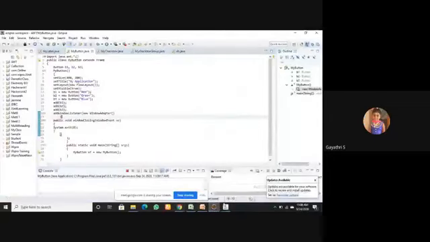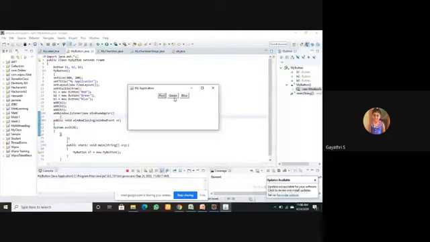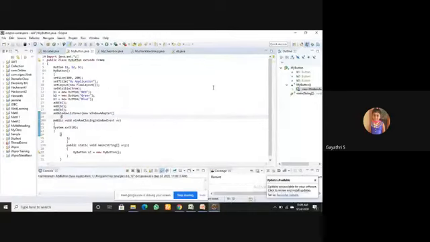So this is your button. Only three buttons are available. I'm clicking the button, and there are no changes because I have not added any event. The only event added here is to enable closing the window. So once again, I run the program.